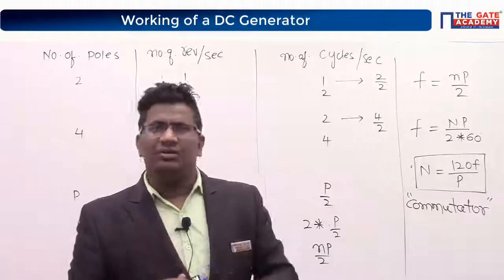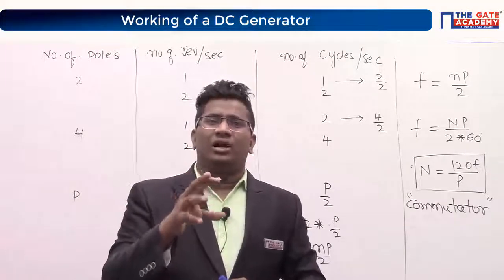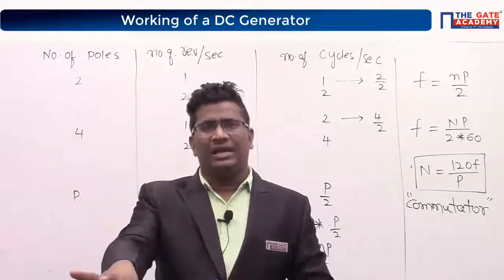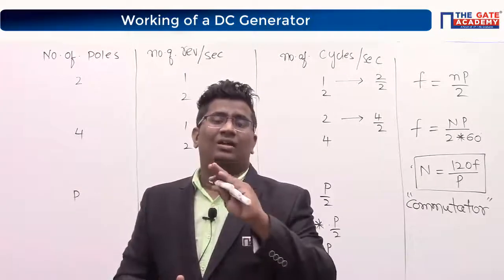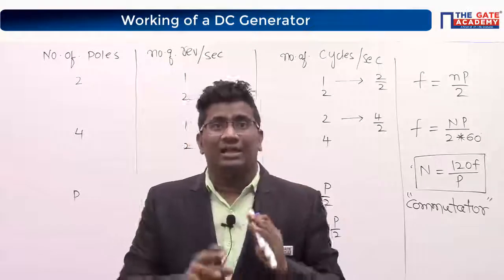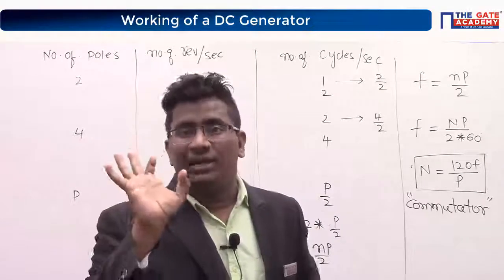Did you have this doubt before? Why are we placing the armature on the rotor side in a DC generator, and why are we keeping the armature on the stator in an alternator? The reason is the commutator. The reason is the commutator.